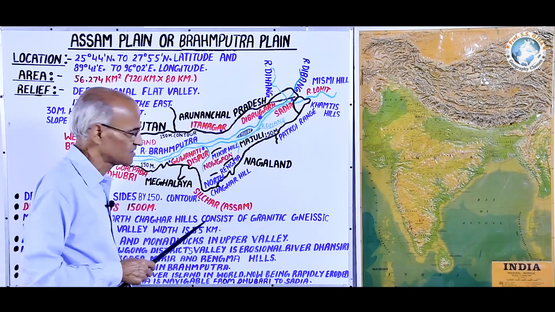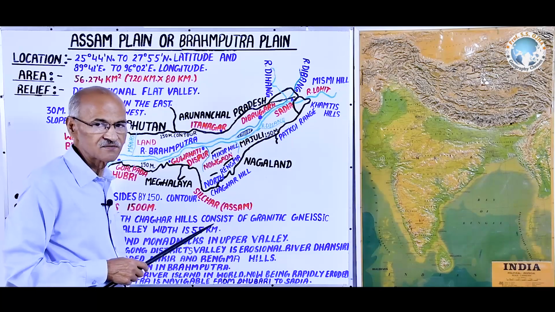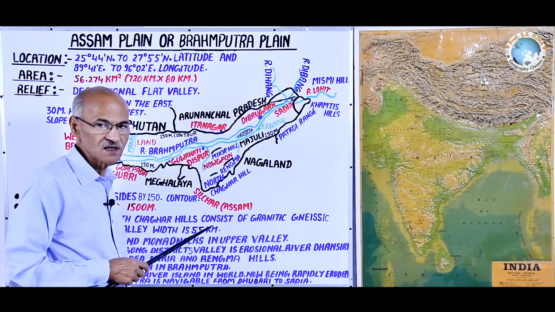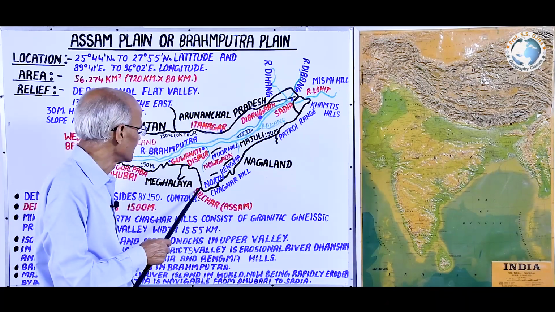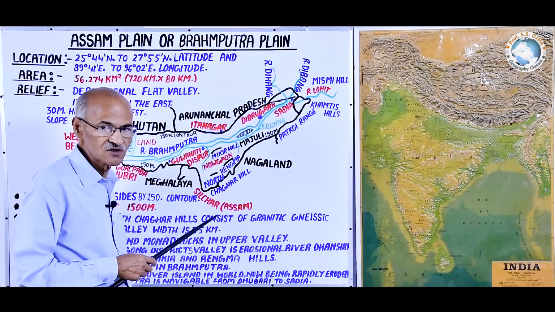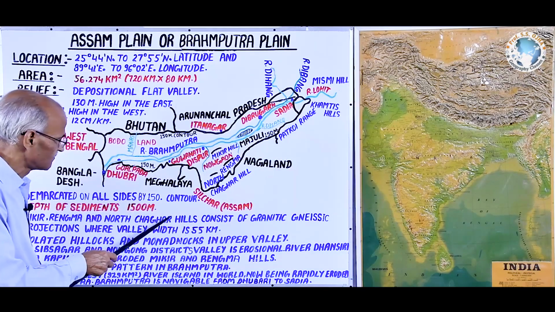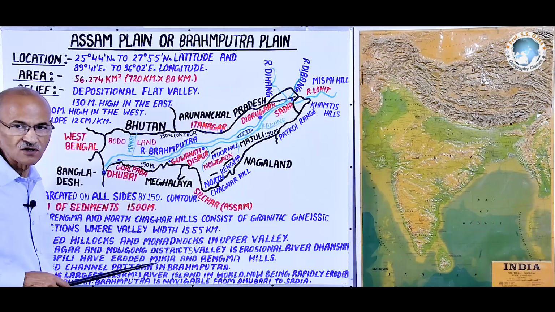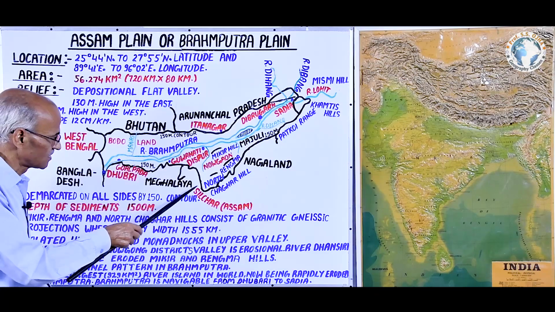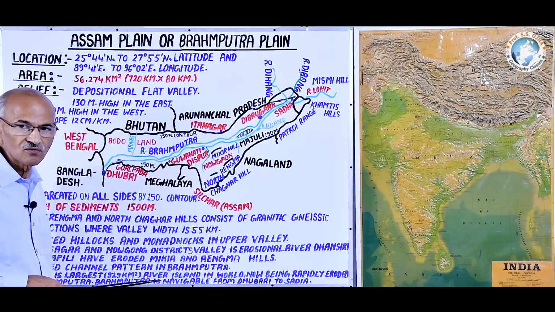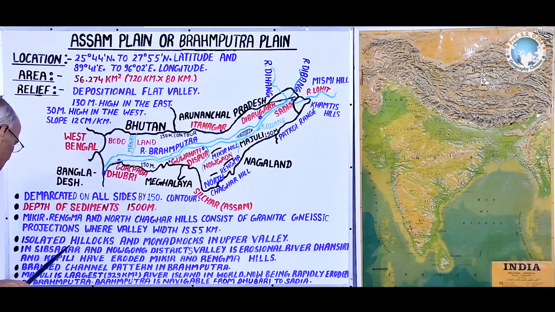But sometimes in options there is confusion whether Surma Valley is famous for tea production or for oil exploration. But the answer is Surma Valley for tea production, because this is the way through which the southwest summer monsoon enters Assam. That's why here, due to the mountain barrier, there is a sufficient amount of rain.